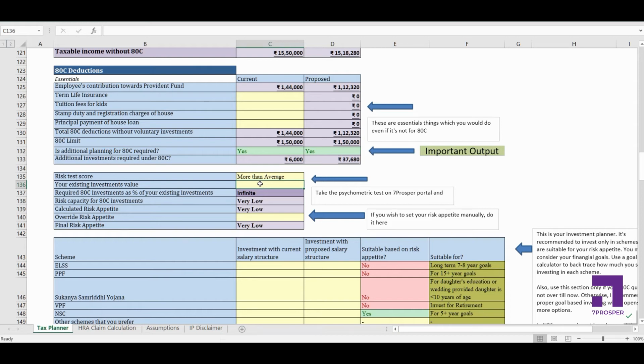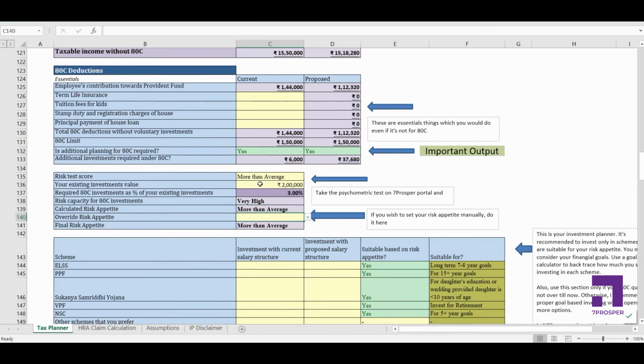I can give you a more precise calculation about risk taking capacity once I know the exact investments that you have done and your exact income and expenses and all the financial details. Let's say the existing investment value is 2 lakh. Now based on that, it has given me a risk capacity for ETC investment as very high, and my calculated risk appetite is more than average.